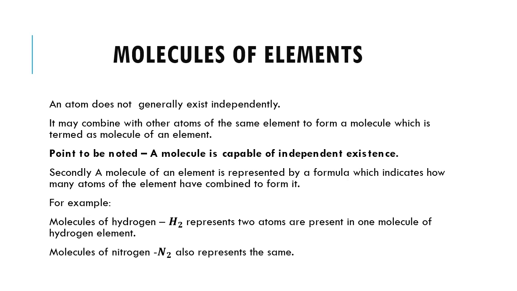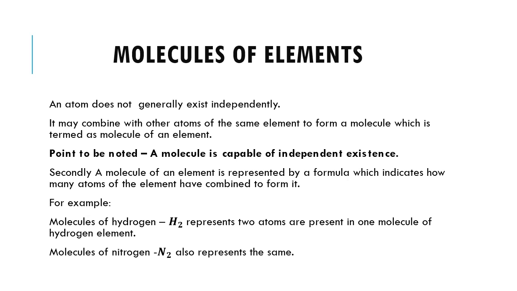Hence, the point to be noted is that a molecule is capable of independent existence. Secondly, a molecule of an element is represented by a formula which indicates how many atoms of the element have combined to form it. Taking the examples of hydrogen and nitrogen, a molecule of hydrogen is represented by H2.